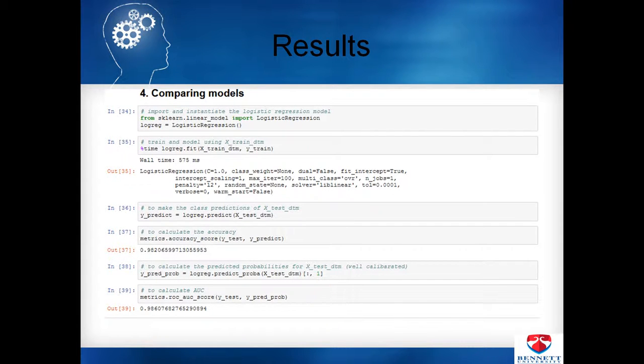The result shows an accuracy of about 98.20%. I then used a logistic regression model for training and testing, and the wait time was about 575 milliseconds.